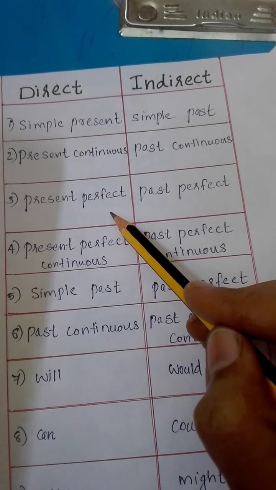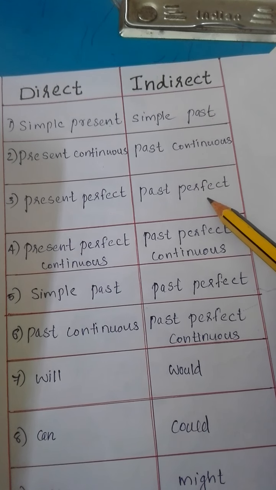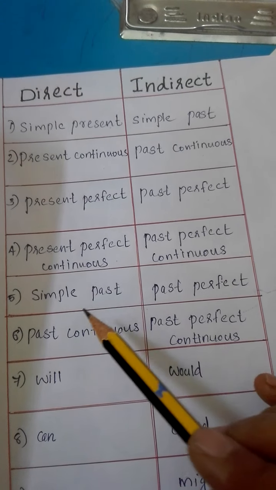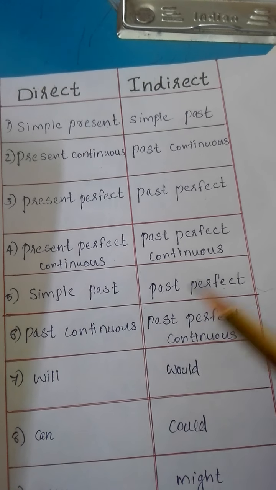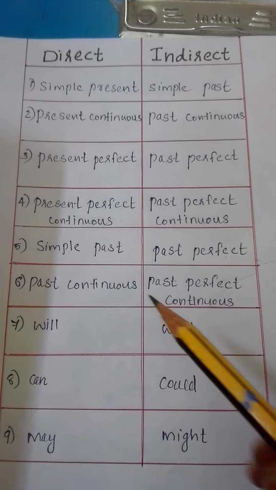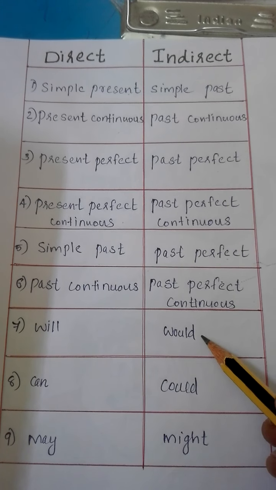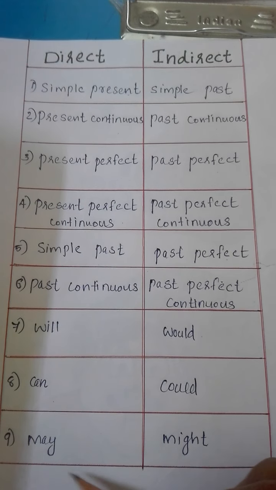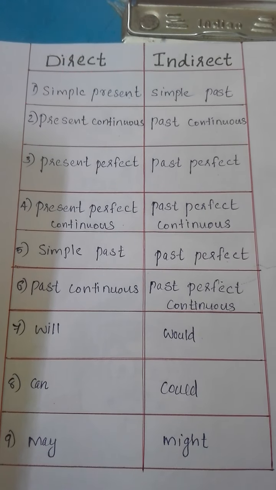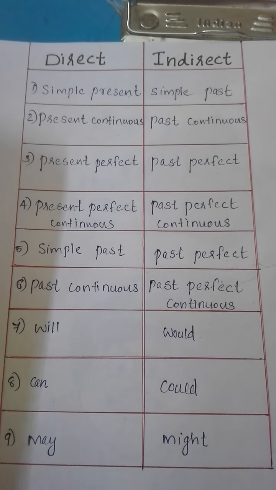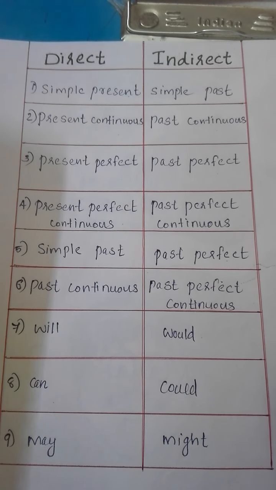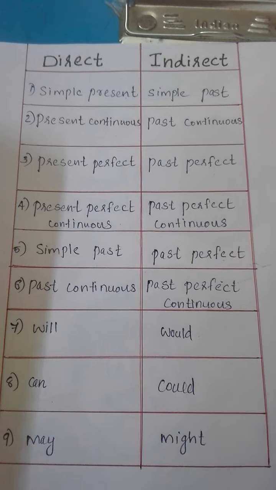And if the sentence is in present perfect tense, we have to change that sentence into past perfect tense. And present perfect continuous will change into past perfect continuous. And simple past will change into past perfect. Past continuous will change into past perfect continuous. Okay. And see, will changes to would, and can, could, may, might. All these changes occur when we change a sentence into indirect speech. Okay. See, all these changes will occur if the reporting verb is in the past tense only. That also you should remember, and this table you should study by heart.